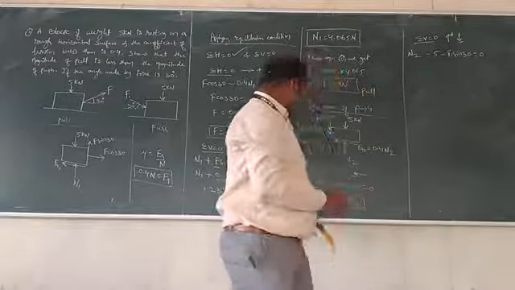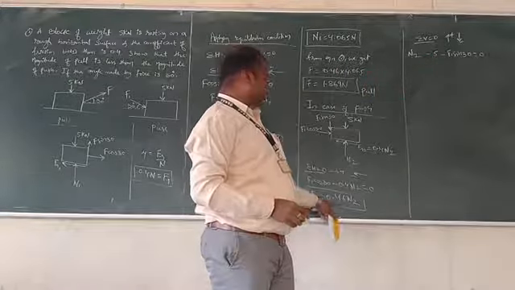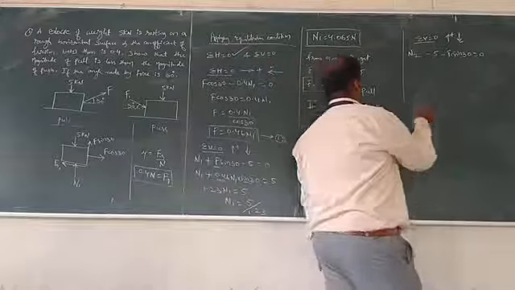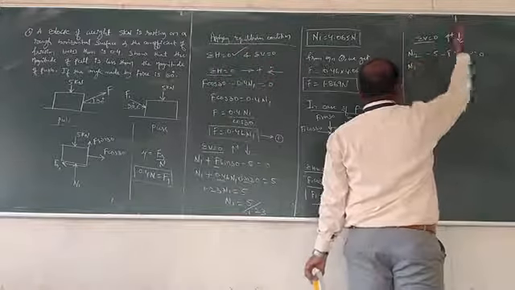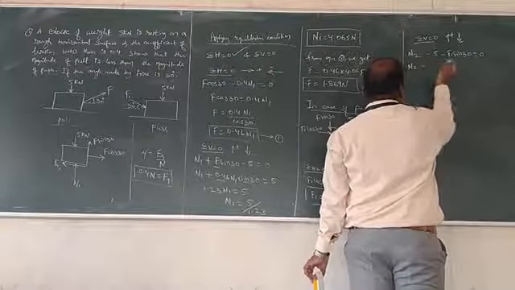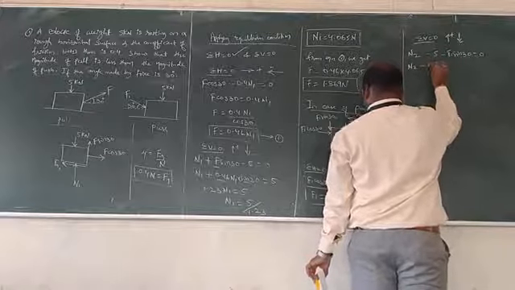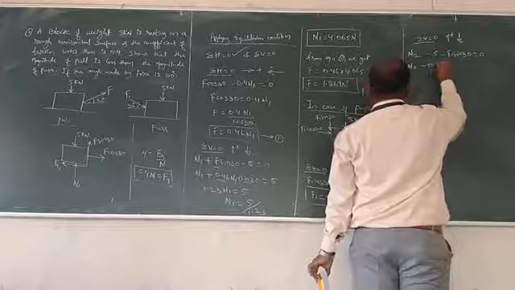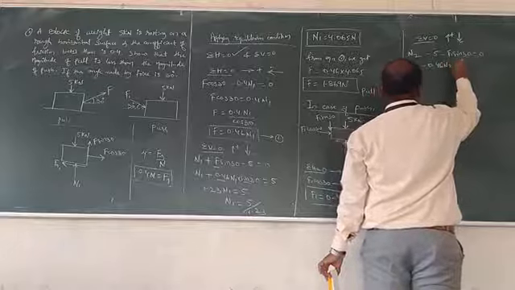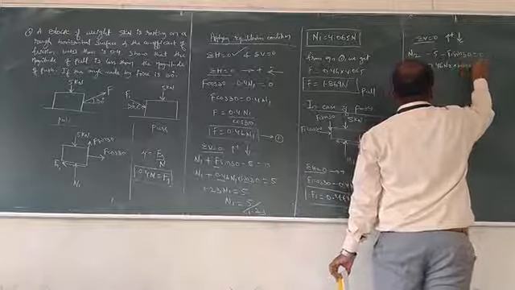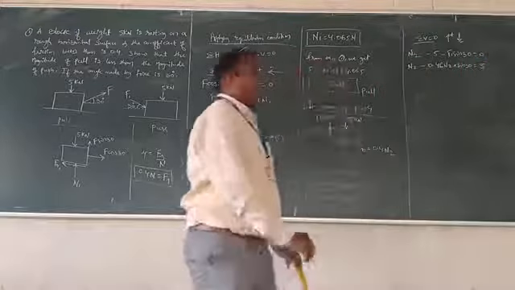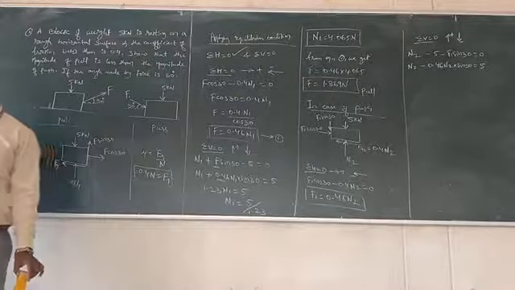In this case, again, we can substitute the value of F1 as 0.46 N2. So N2 minus 0.46 N2 into sin 30 is equal to 5.